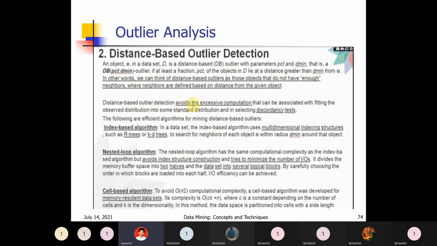That is nothing but, within a particular region, within the cluster, the elements are data points. As considered to distance, if they are far, those are distance-based outliers. Okay, outliers are of many types, and based on behavior we can find them. For example, we already discussed the example of 10 balls. In 10 balls, if 9 balls are green color and 1 is red color, that is an outlier.